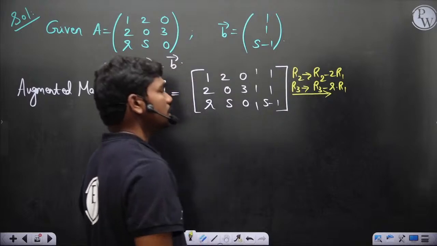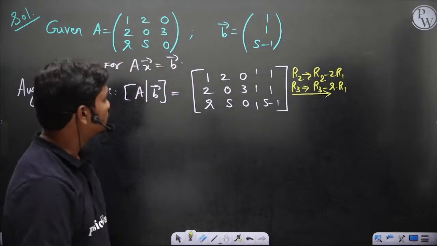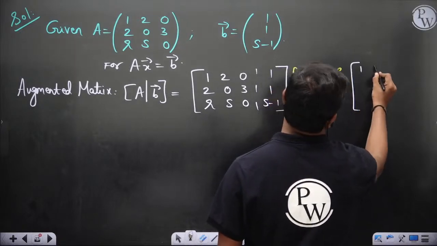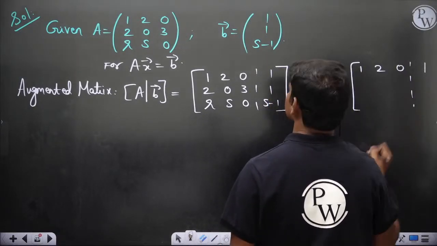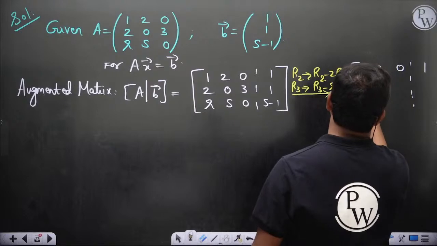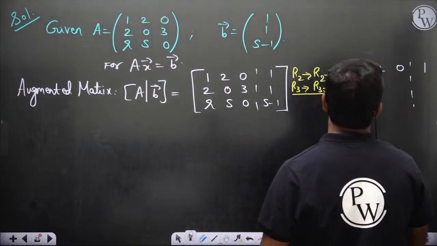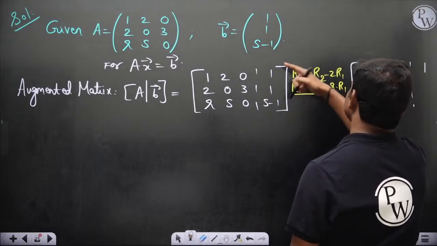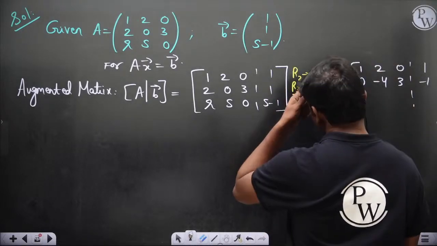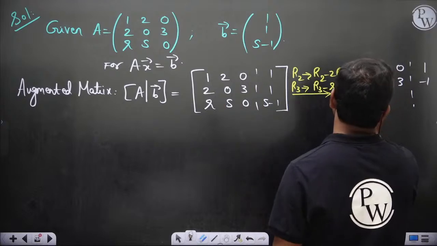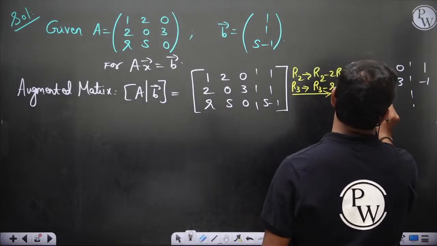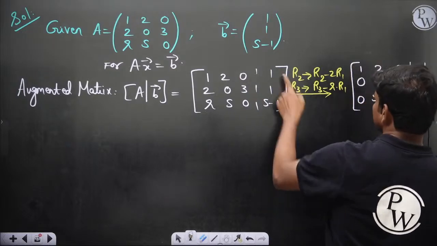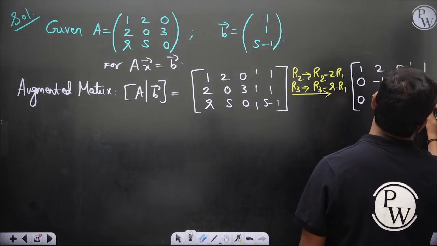Then this gives you the system 1 2 0 1, then 2 minus 2 times 1 is 0, 0 minus 2 times 2 is minus 4, 3 minus 2 times 0 is 3, 1 minus 2 times 1 is minus 1, then r minus r is 0, s minus 2r, then 0 minus 0 is 0, and s minus 1 minus small r.